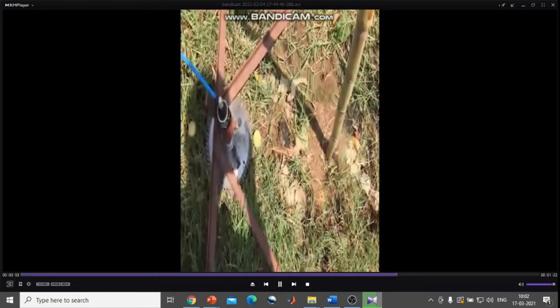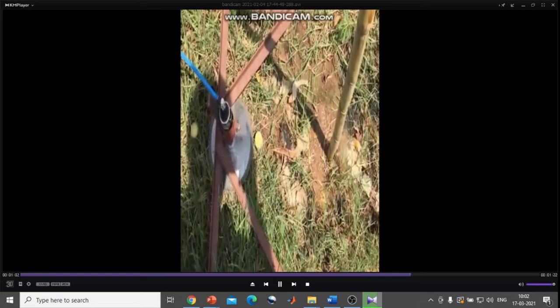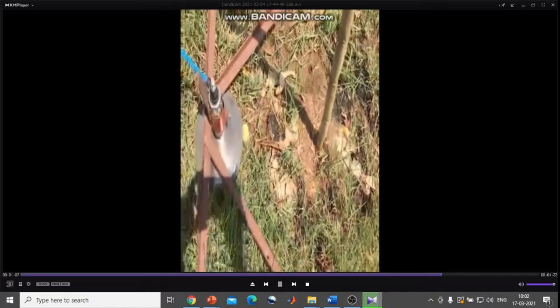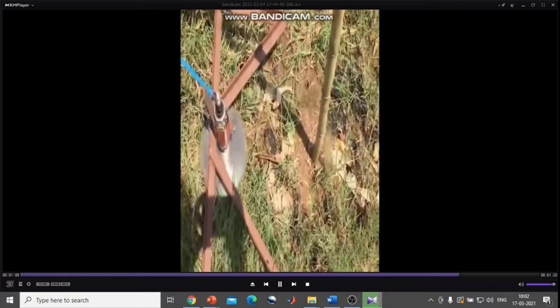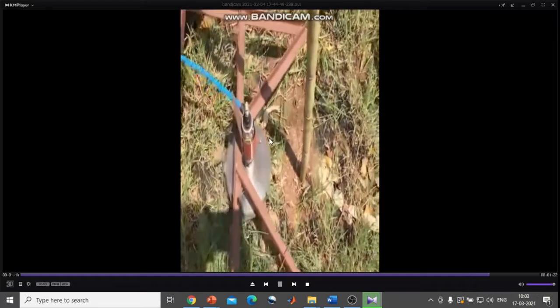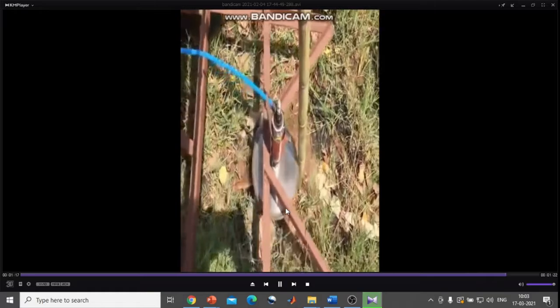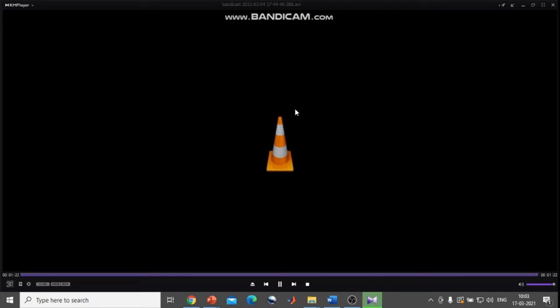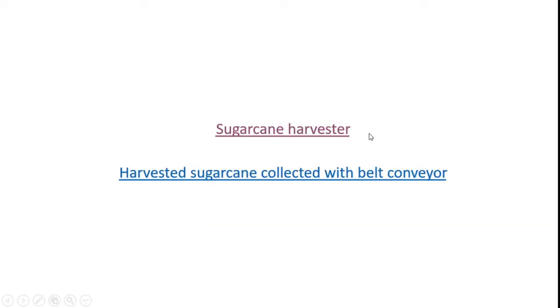The bottom cutter is used to cut the sugarcane from its roots, so the bottom cutter can cut the sugarcane stem at the root level. A tapper is given to collect the many sugarcanes into the cutter. It gives the pathway of the sugarcane to the air pump cutter. And the next question: the cut sugarcanes are falling down.